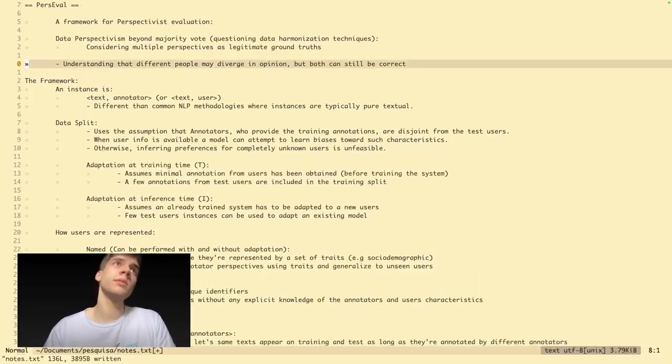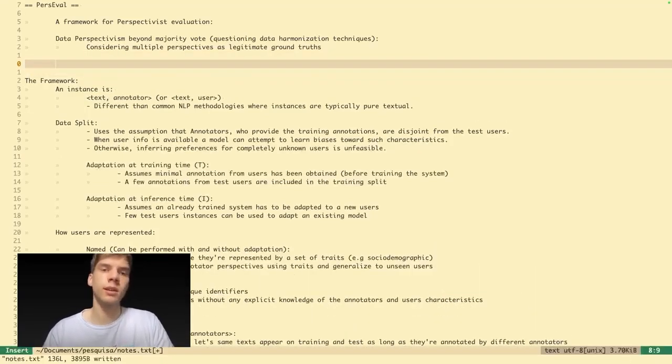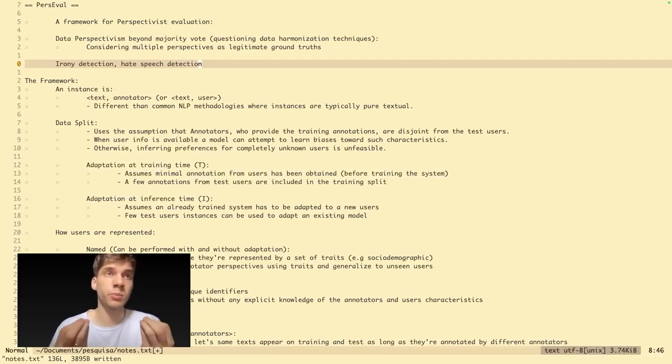This is extremely important in tasks like irony detection, hate speech detection, and other tasks of natural language processing, because then you can have the context about the person that is saying something and understand, maybe in Australia this could be irony, maybe in USA this is not, okay? So that's the idea behind perspectivism.